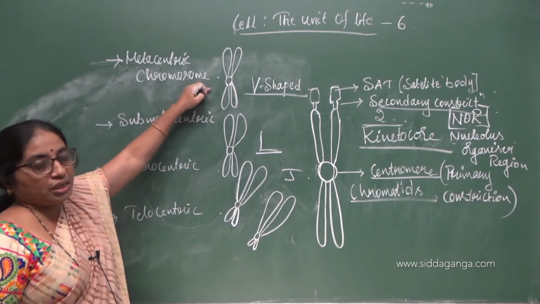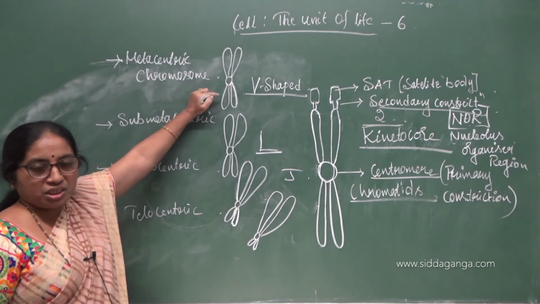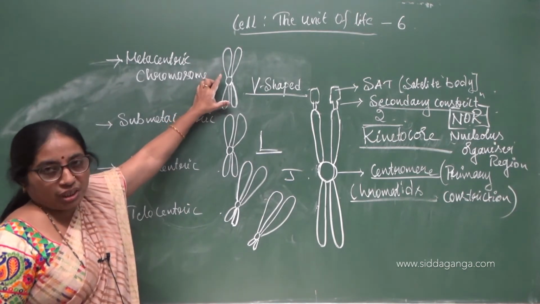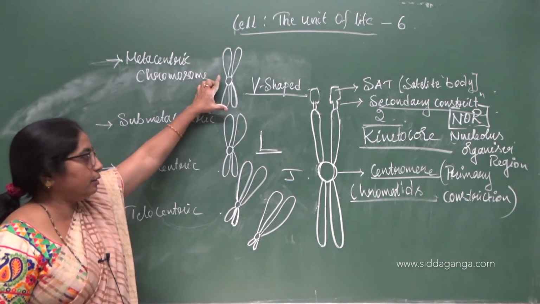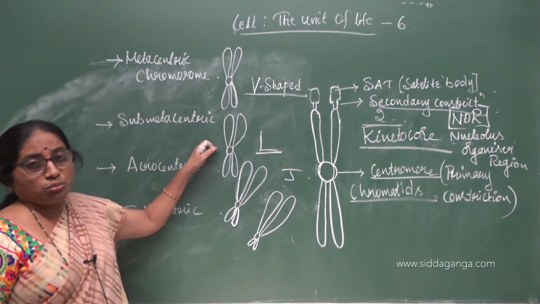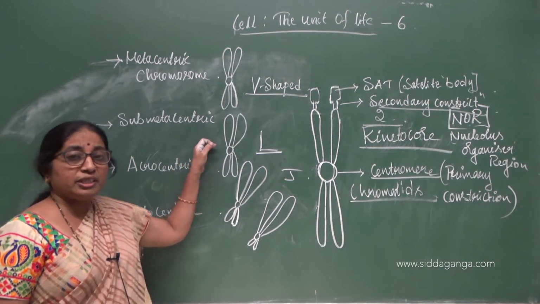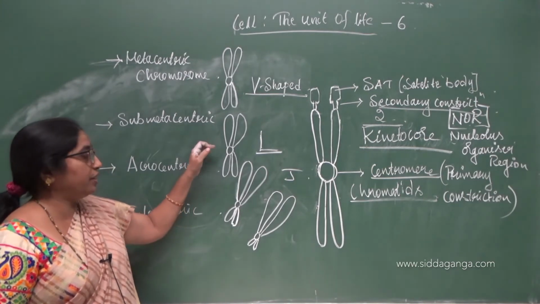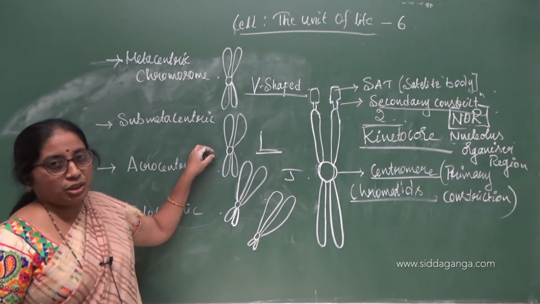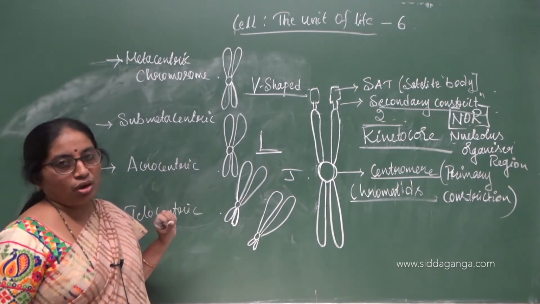The metacentric, where the centromere is placed in the center and the arms of the chromatids are of almost equal length. In case of submetacentric chromosomes, the centromere is placed off-center, and it divides the arms of the chromatids into two longer ones and two smaller ones.